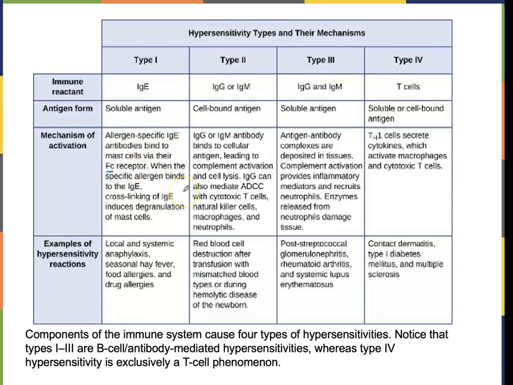When the specific allergen binds to the IgE, remember we have to cross-link the IgE, and that induces degranulation of those mast cells. Those mast cells are going to pump out all those chemical mediators for inflammation, right? Prostaglandins, histamine, leukotrienes. And examples of these are local allergy, and systemically, it's called anaphylaxis, right? You have anaphylaxis if you get hives all over your body, you start itching all over your body, and you might have a very profound swelling of your face and neck.